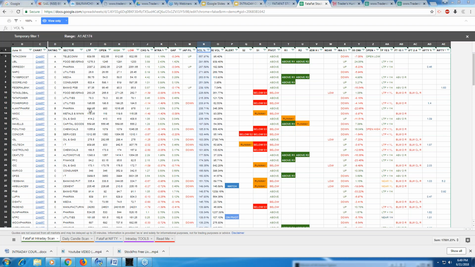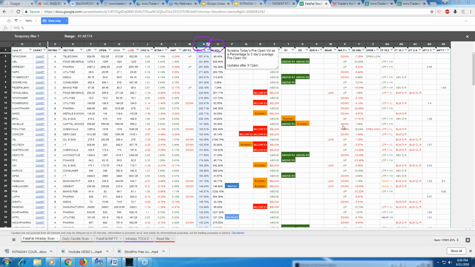Then this is the latest traded price. This is the open, high, low, percentage change, and intraday change. I mean, once it opened, after that, how much it has changed. Then gap: was it gap up, gap down, gap fill? Did it fill up the gap? And then comes the volume. These are very, very important columns. The column here is a very important column, N, and this is pre-volume. Pre-volumes are also important, but let me just show it to you.